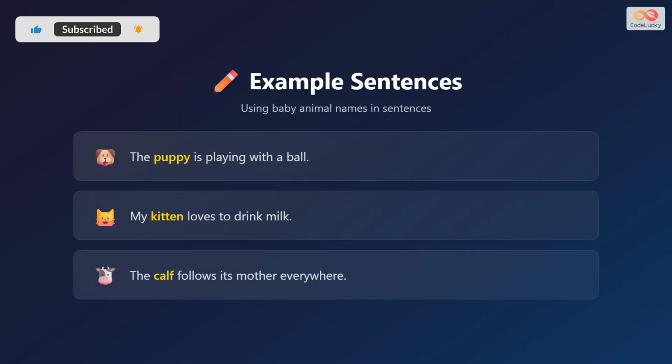Listen to these sentences. The puppy is playing with a ball. My kitten loves to drink milk. The calf follows its mother everywhere. Notice how puppy, kitten, and calf fit in real sentences.